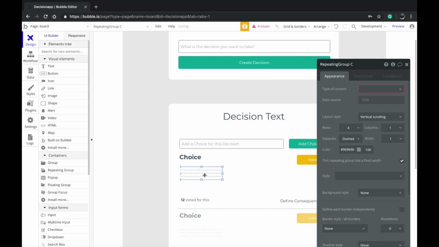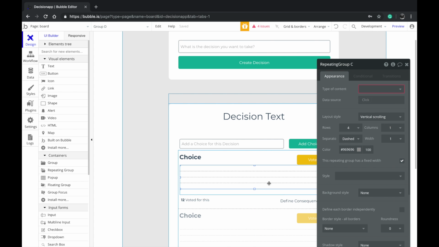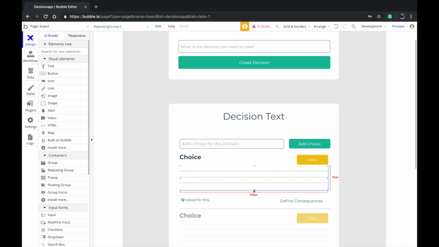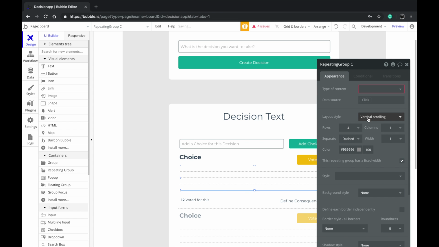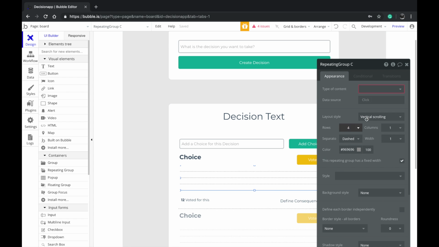So I'm gonna put a repeating group here inside of this group. And what I'm going to do is, instead of showing the advantages, disadvantages, let's define the consequences as a whole. Like you can make this vertical scrolling. You cannot actually add an extended vertical scrolling inside of a repeating group. Okay? So I just wanted to throw it out there.